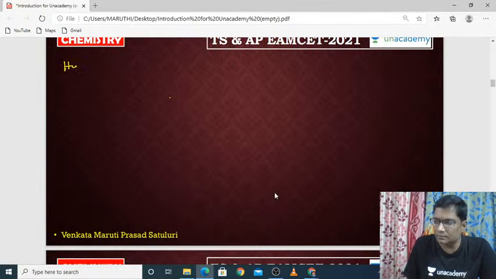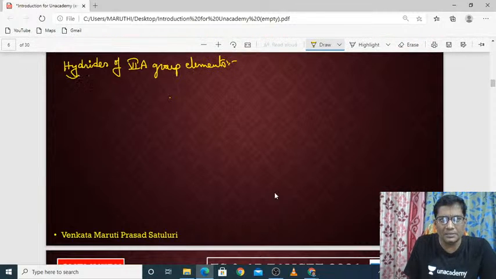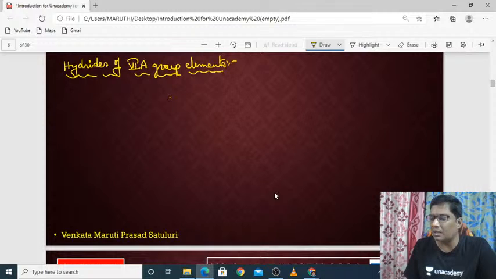hydrides of 6A group elements. What are the different types of hydrides that will be formed here? There is a general formula for hydrides.